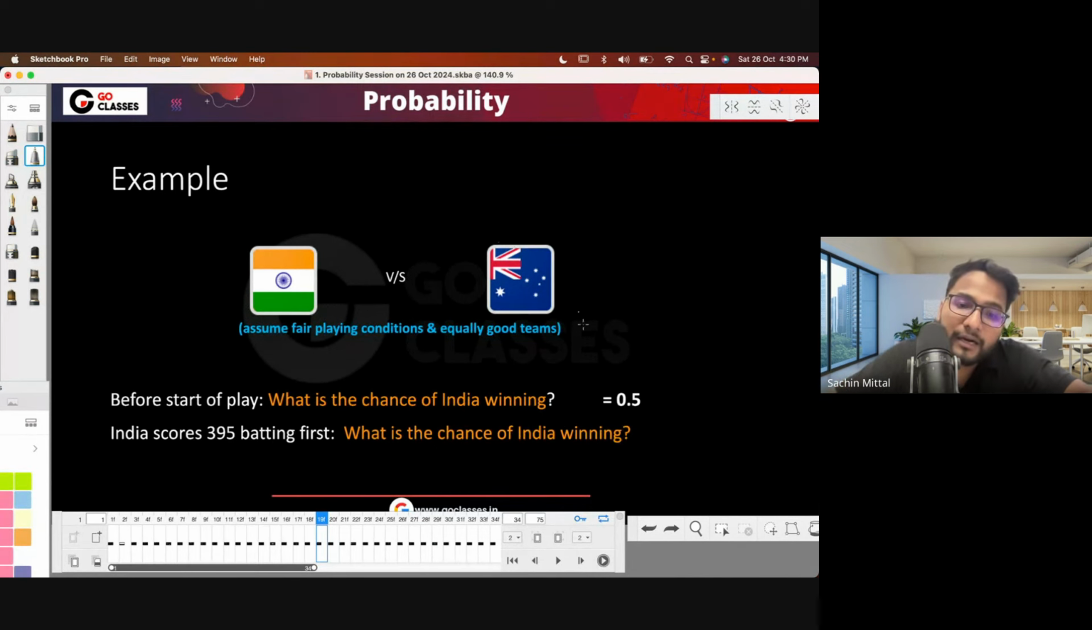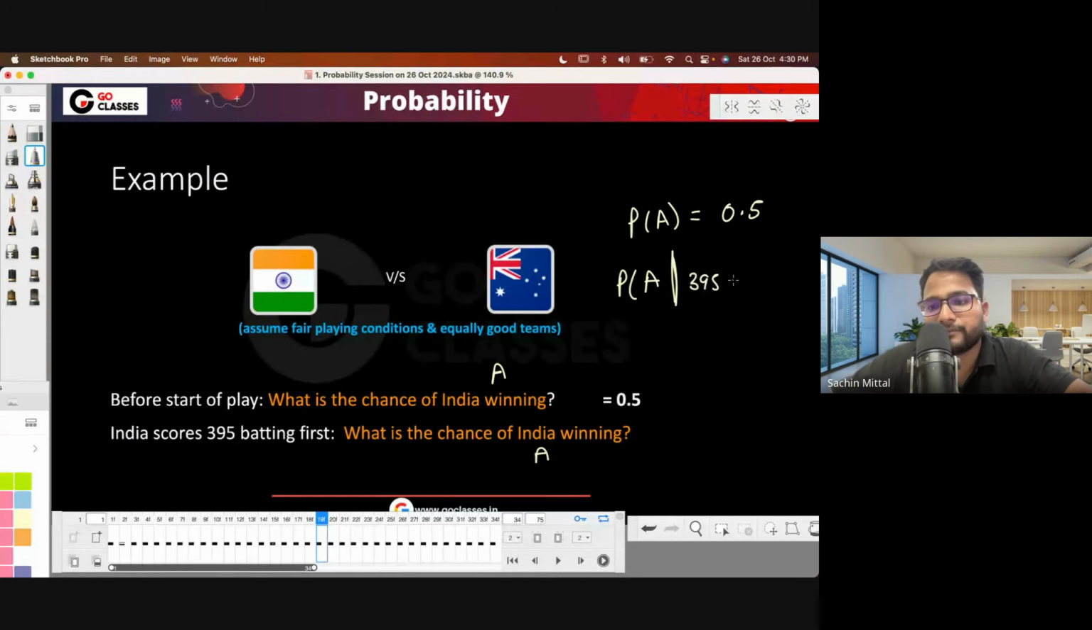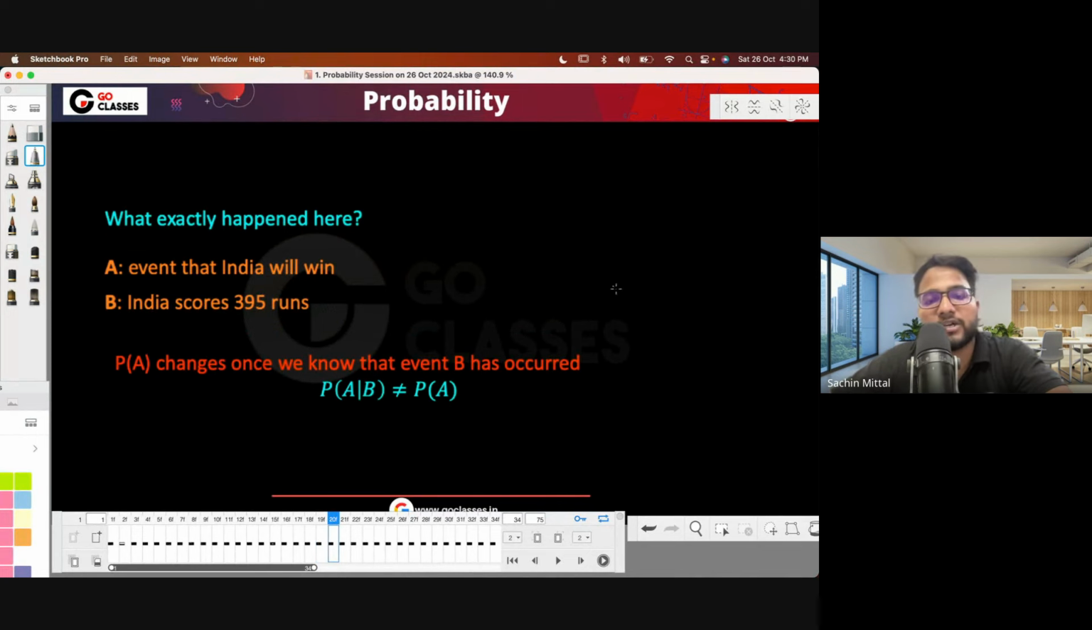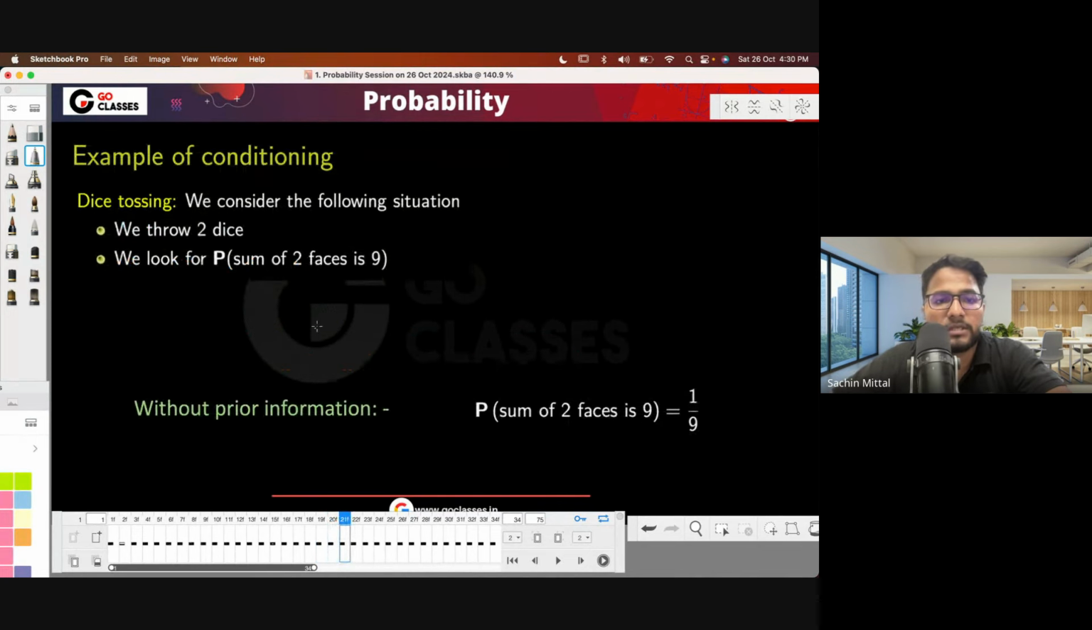So let's suppose India winning is an event A. Earlier, the probability of India winning was 0.5, which is also called the prior probability. Now the probability of India winning, given that it has scored 395, you will probably say has increased from 0.5. So the probability of any event, given that another event has happened, is called conditional probability. Maybe we can see it with an example.